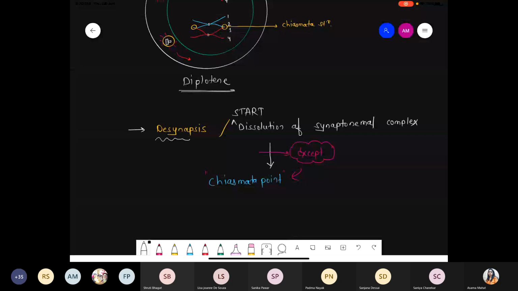Another one, desynapsis. Desynapsis means what? Between homologous chromosomes, the synaptonemal complex which has already formed starts degradation, starts dissolution. So that is called the desynapsis process. Got it?